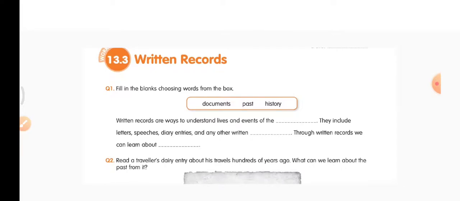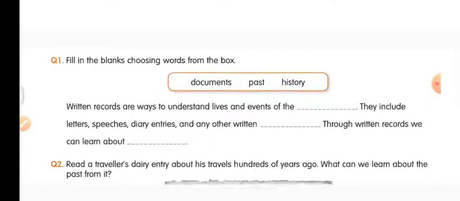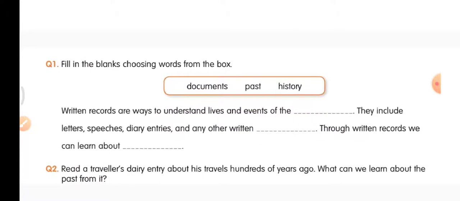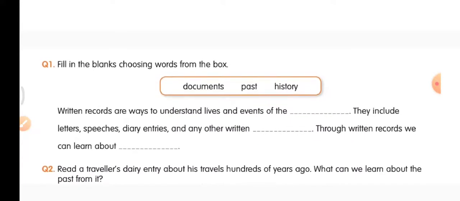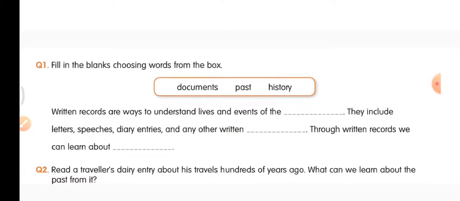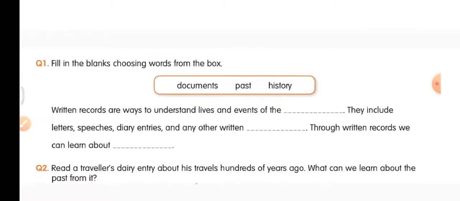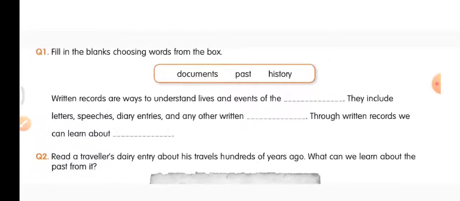Written records are ways to understand lives and events of the dash. So in the dash you write past. They include letters, speeches, diary entries and any other written documents. Second blank, documents. Through written records we can learn about history.